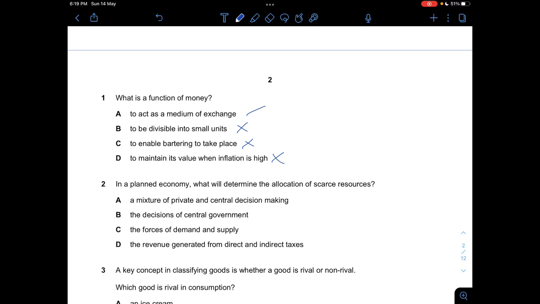If there's inflation, then the value of money will decrease. If there's mild inflation, or if there's deflation, then the value of money is high. But it's not used to maintain the value when inflation is high, so it's wrong. So I'm going to say it's A.